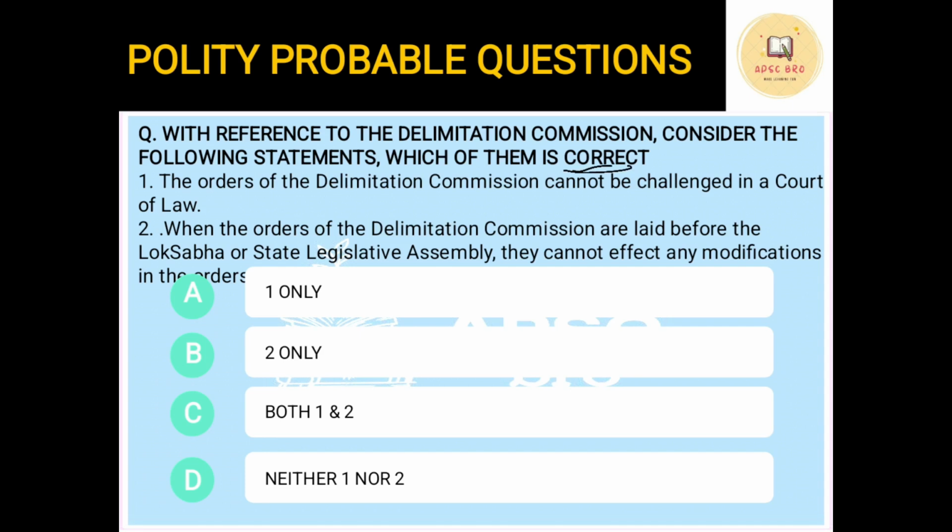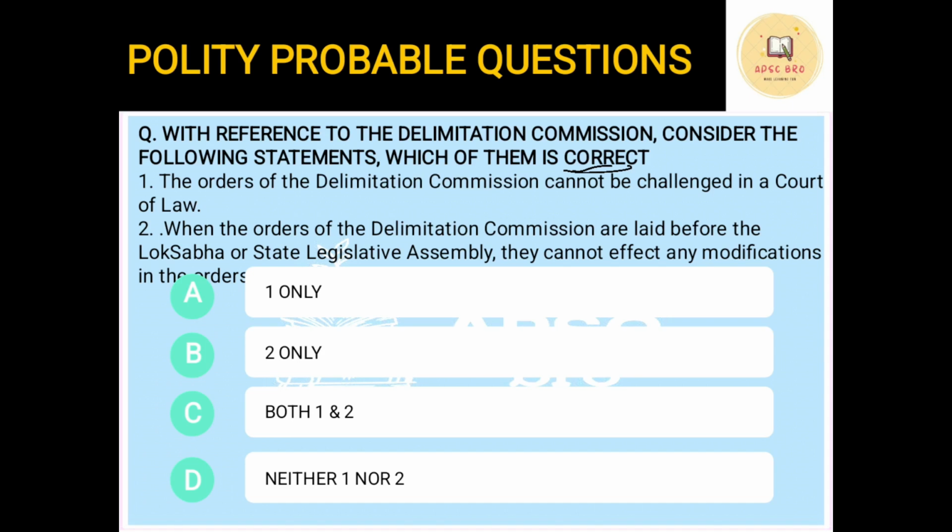Now there are 2 statements. The first statement is that the orders of the delimitation commission cannot be challenged in a court of law. Second statement, when the orders of the delimitation commission are laid before the Lok Sabha or state legislative assembly, they cannot effect any modification in the order.